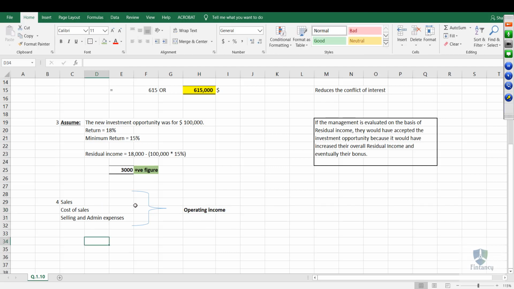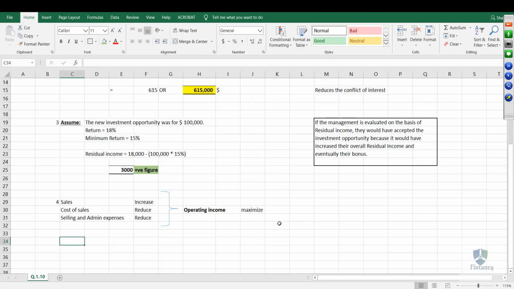Okay, so what they need to do, basically, they should try to increase the sales, right? Increase or decrease? Increase, right? They should try to increase the sales. They should try to reduce the cost of sales. They should try to reduce the selling and admin expenses to maximize their operating income. Because the more the operating income, the more will be the return on investment, the more will be the residual income.